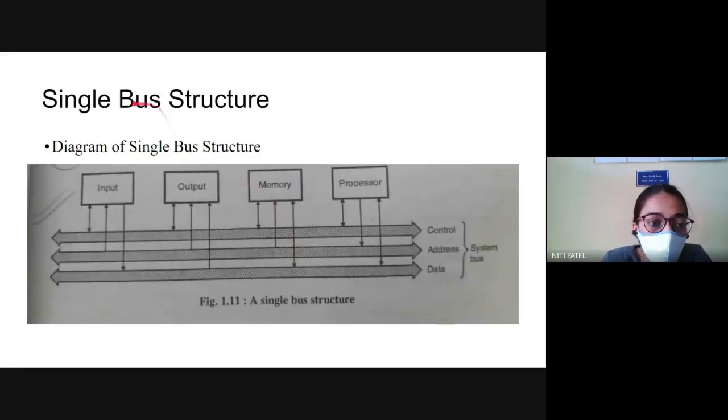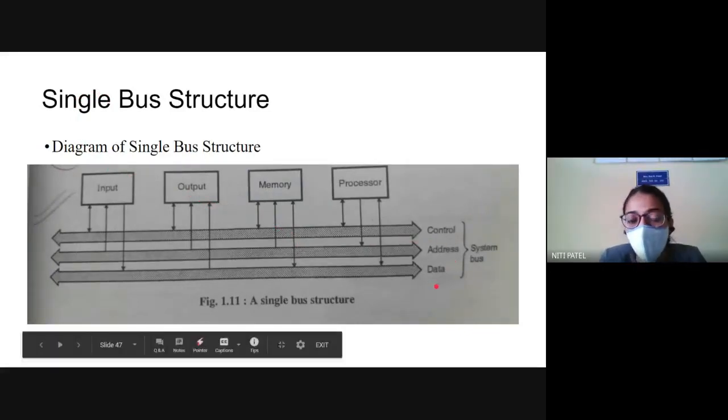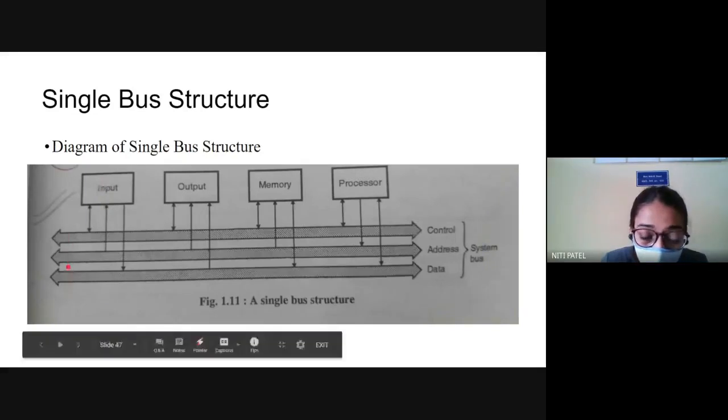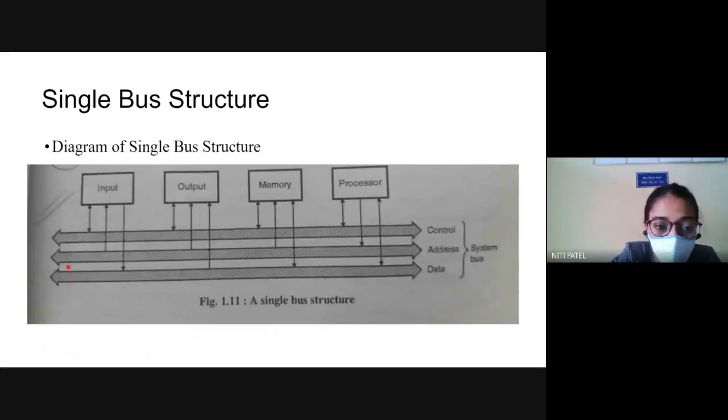Now, why is it called a single bus? Because you have only one control, only one address and only one data. But suppose I separately attach control, address and data to the processor, again to memory I attach control, address and data separately, again for output if I attach control, address and data separately, and again for input if I attach control, address and data separately, which means what? I will have 4 control buses, 4 address buses and 4 data buses, which means it is more than one. Therefore, I cannot call that structure a single bus.